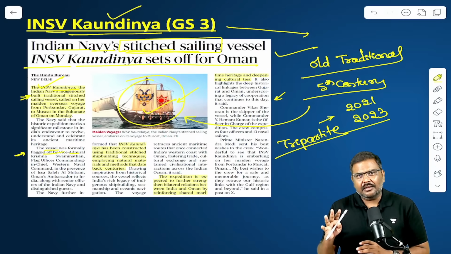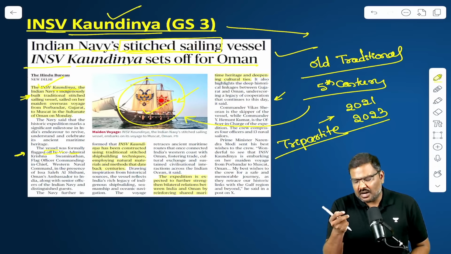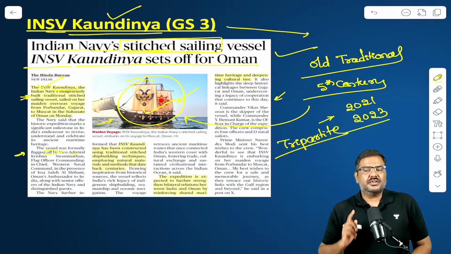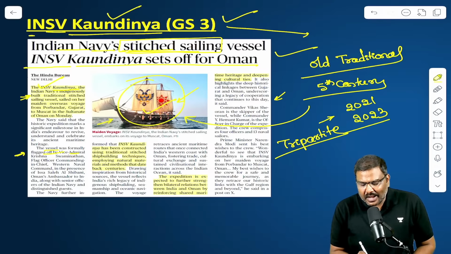No nails, nothing. Just using the ropes, using a special type of, let's say, resin, etc. This particular ship has been constructed. Done? So these are certain important points associated with INSV Kaundinya. Please make a note of this.